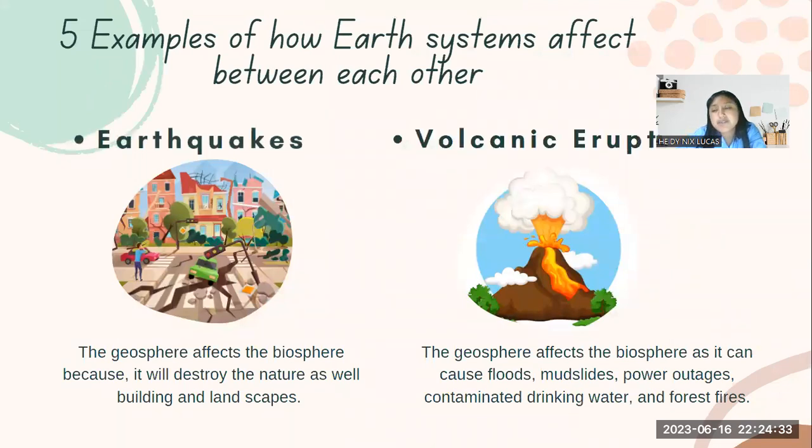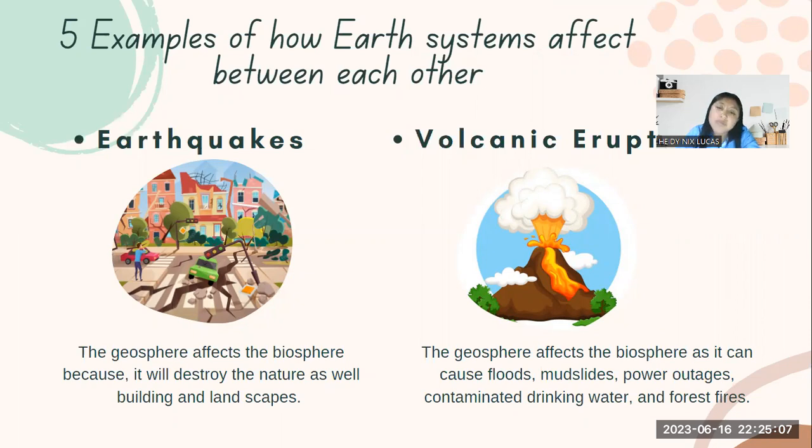So, we are going to start with examples of how the earth systems affect each other. Number one, let's talk about earthquakes. The geosphere affects the biosphere because it will destroy the nature as well as buildings and landscape. When an earthquake comes, it will affect nature because a lot of trees will be destroyed. Also, the water could be contaminated and it will affect the biosphere in the end.